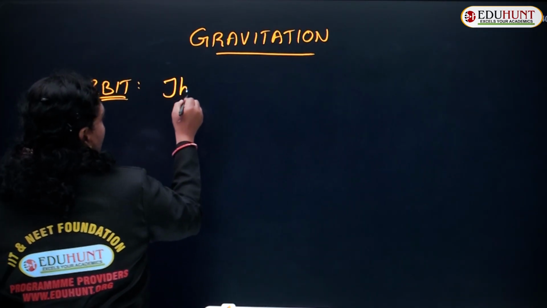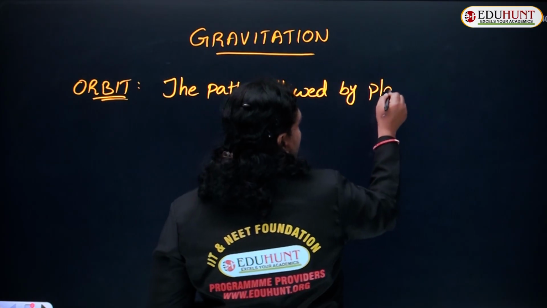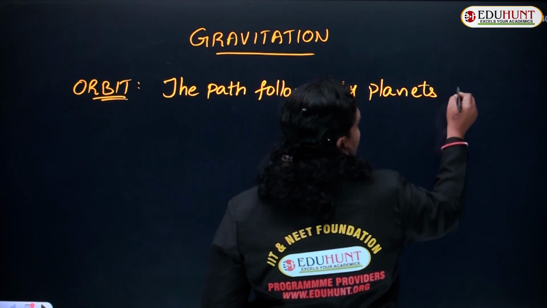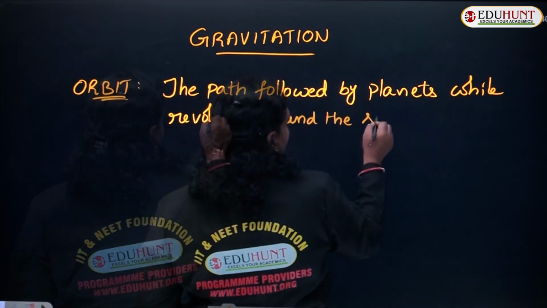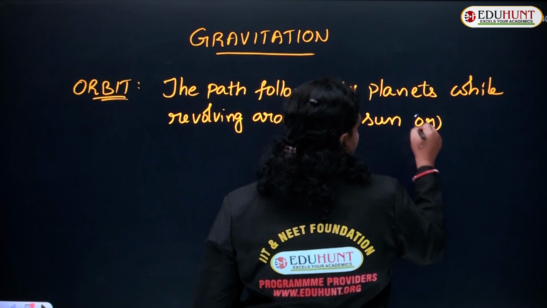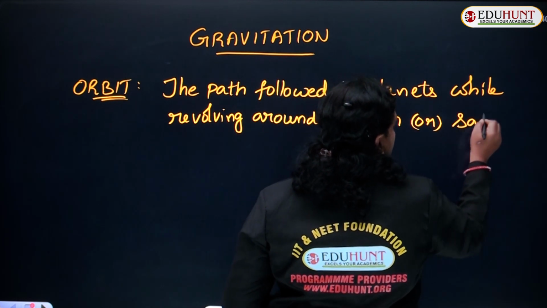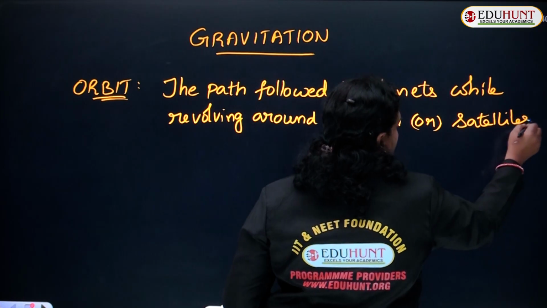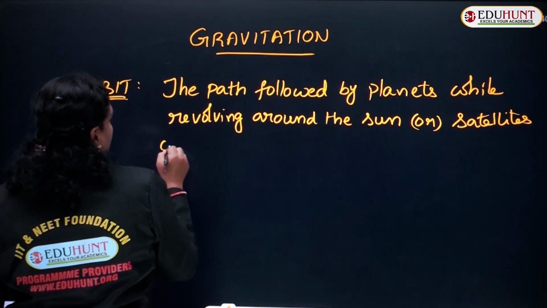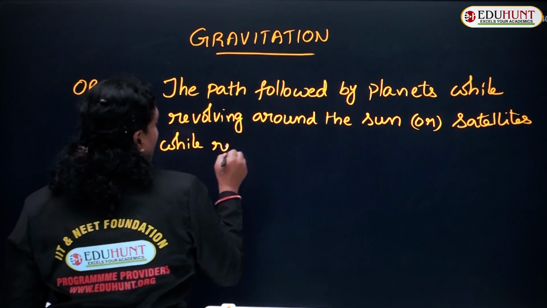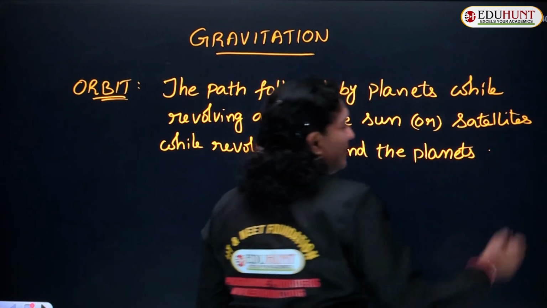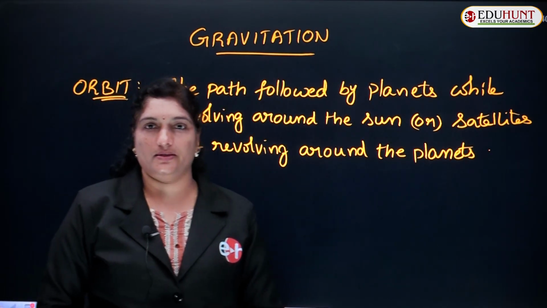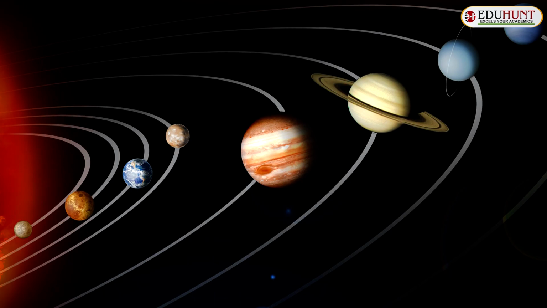The path followed by planets while revolving around the sun, or satellites while revolving around the planets, itself is called an orbit. So, generally, this path is taken as a circular orbit.